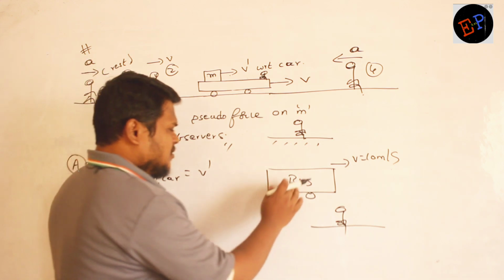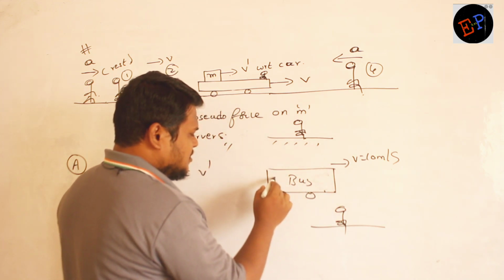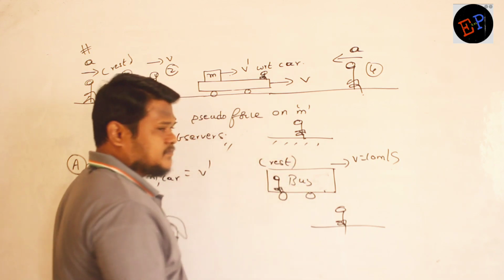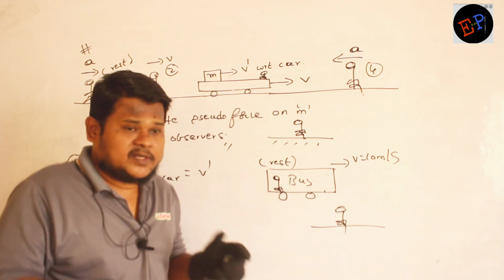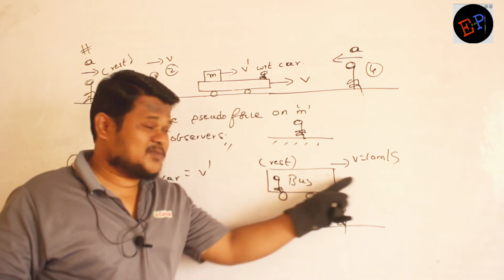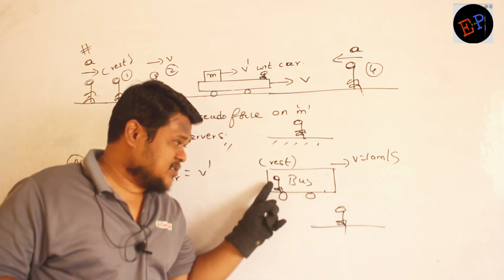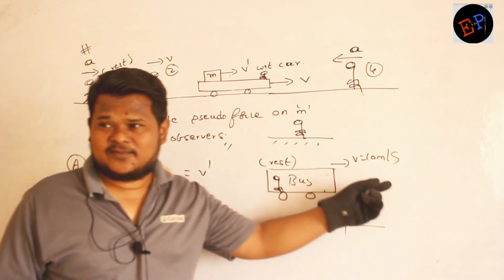Now consider there is an observer standing in the bus, and the observer is in rest position with respect to the bus. It means the observer is sitting in the bus. The bus is moving with a velocity of 10. Now to this observer, this man appears to be traveling with how much velocity? 10 only, no? Satisfied, no?